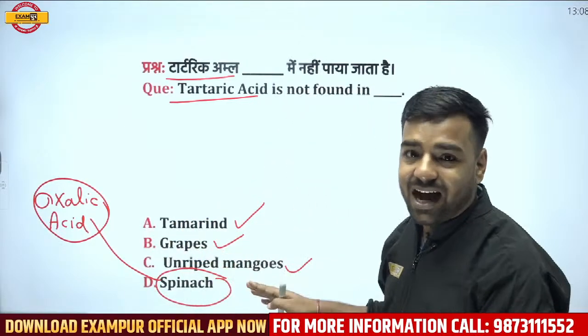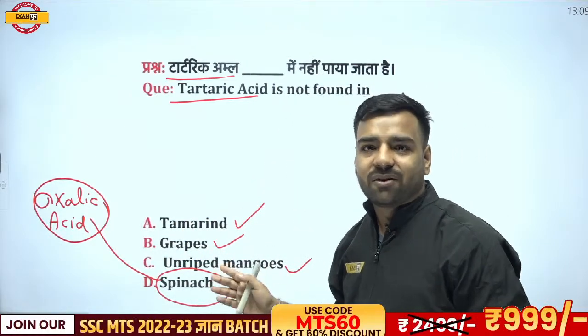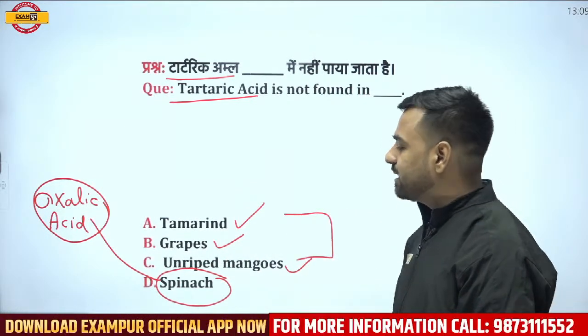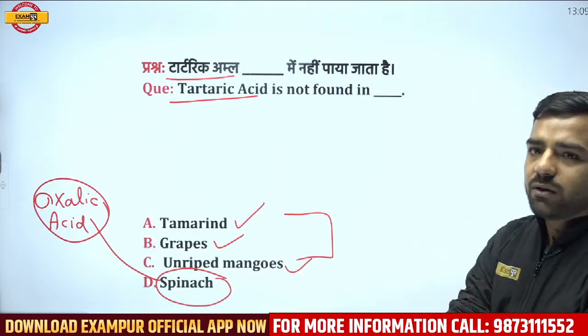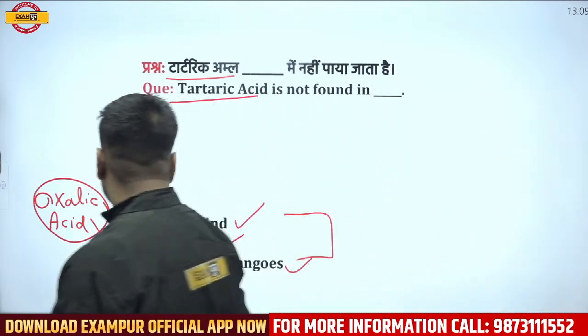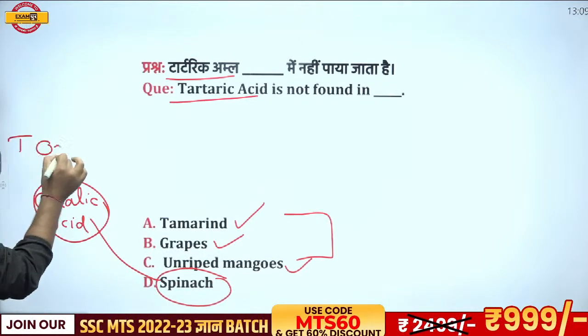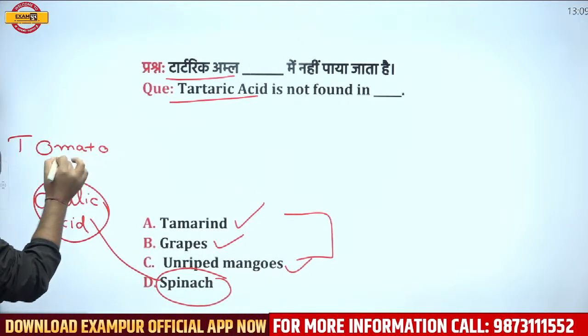So it's kacha aam, unripe mango, or grape or tamarind. All these include what? Tartaric acid. But if I talk about spinach, it is oxalic acid. Now one more thing is that this oxalic acid is not only present in spinach, it is also there in tomato.